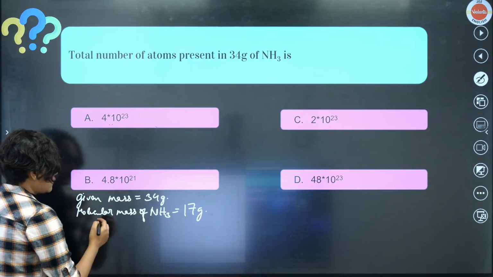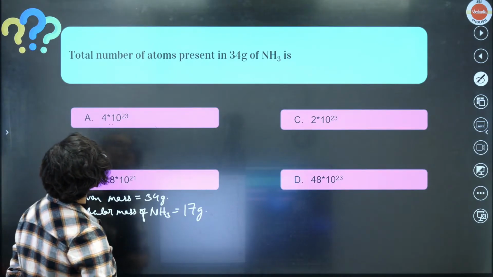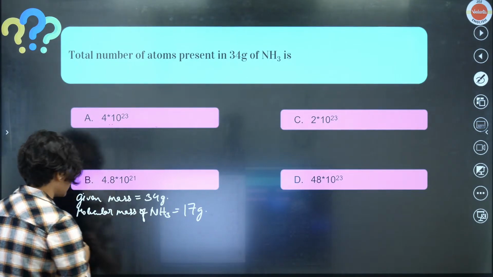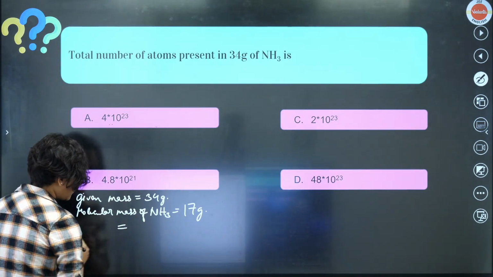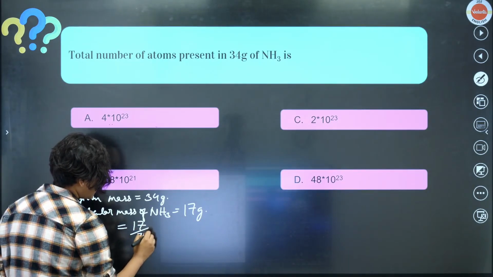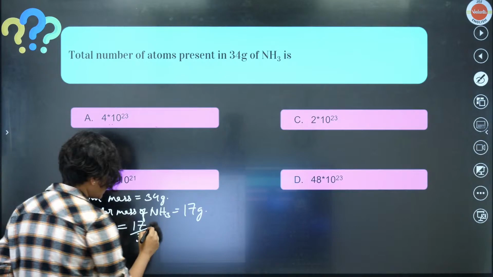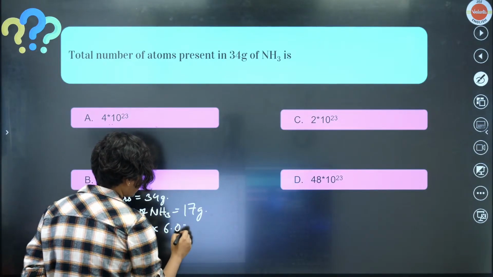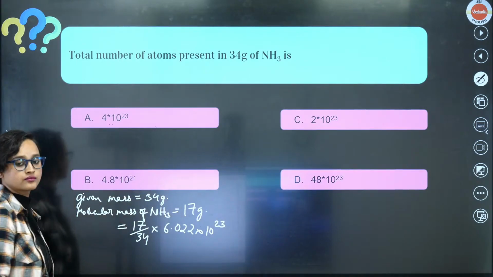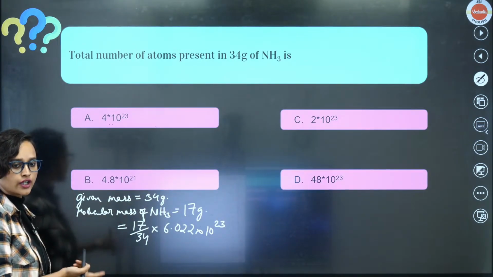Now, what do we have to find out? Total number of atoms present in 34 gram of NH3. Basically, we have to do 17 by 34 into 6.022 into 10 to the power 23. Is it 17 by 34 or 34 by 17?